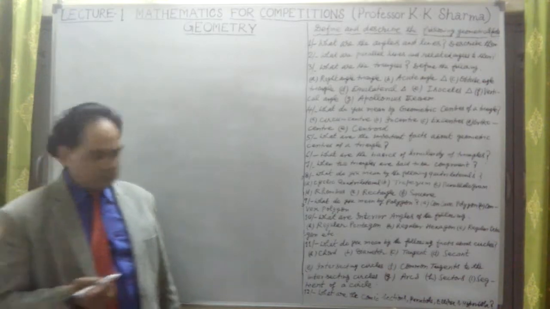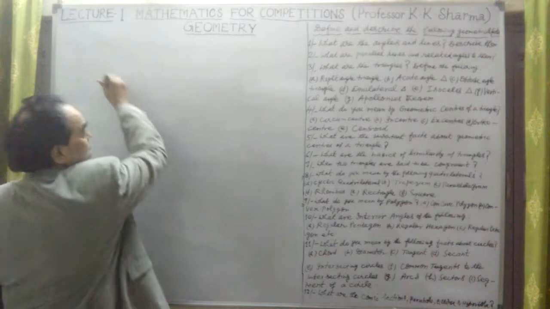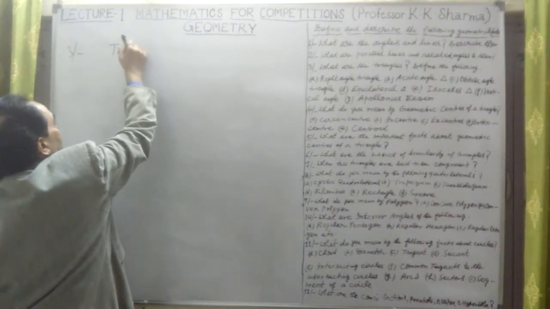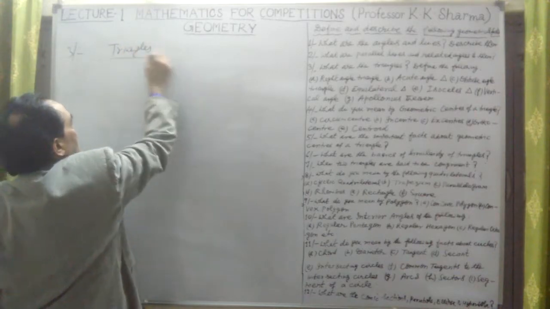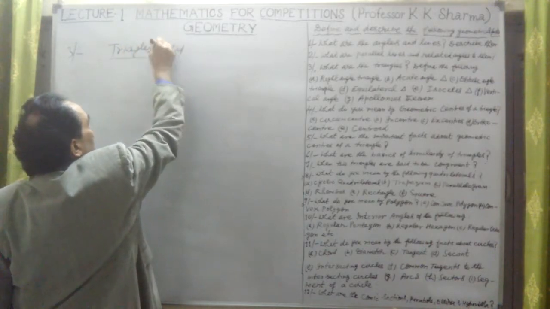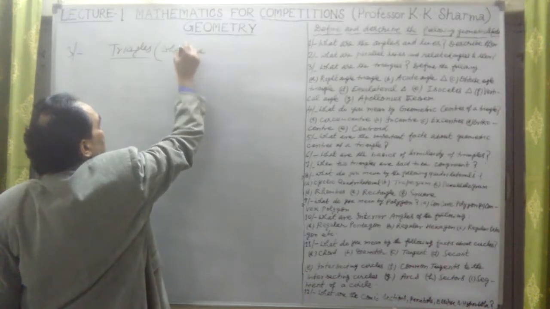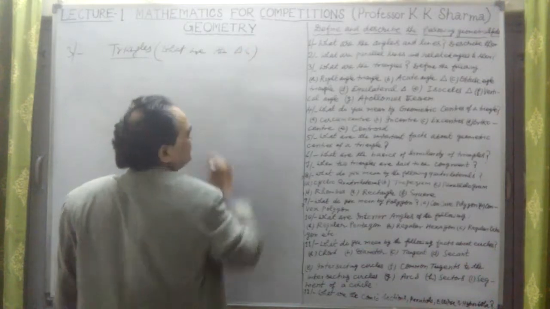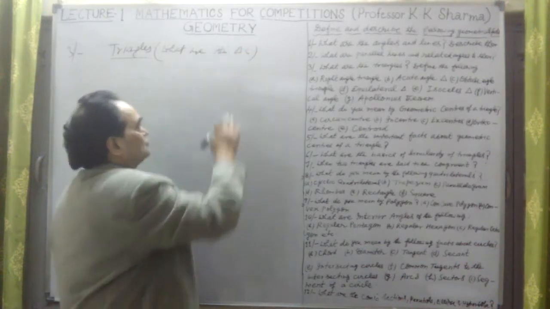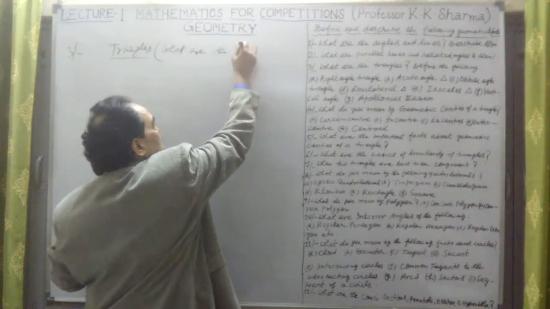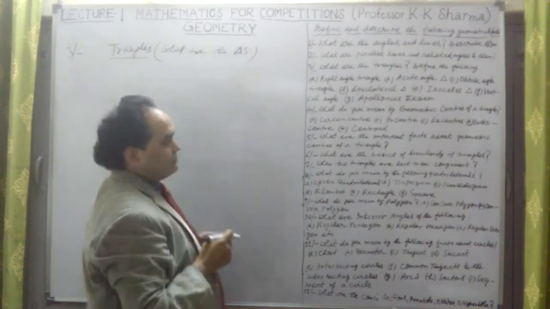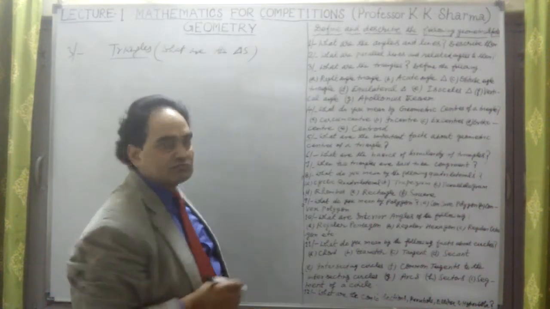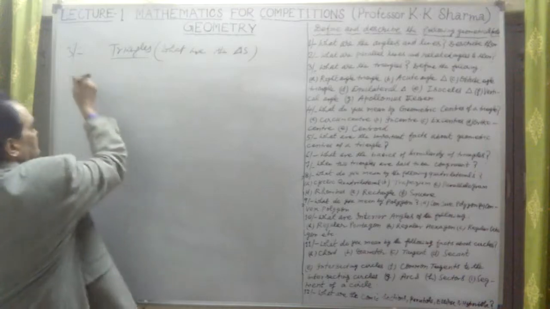This is the symbol for a triangle. Define the following: right angle triangle. Let me just talk about the triangle solution.